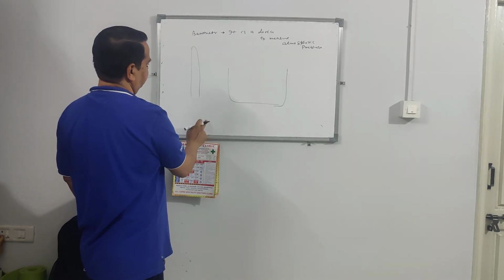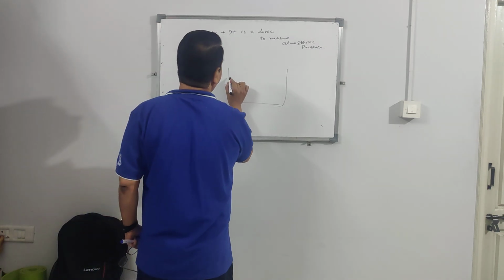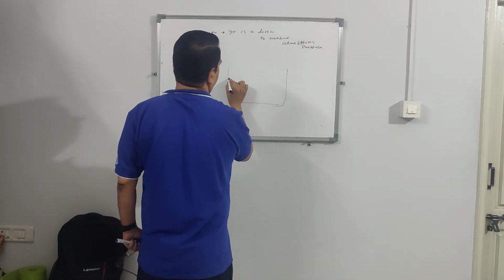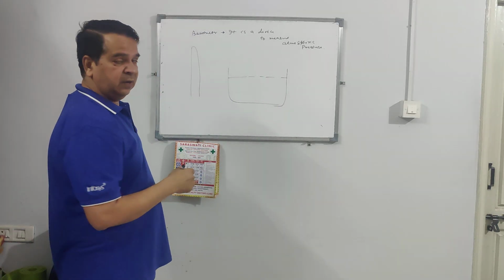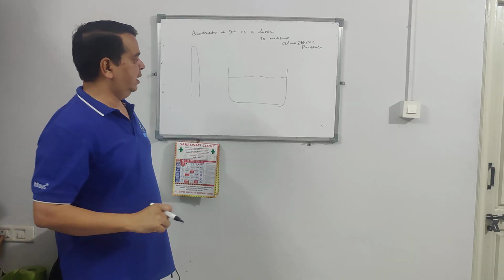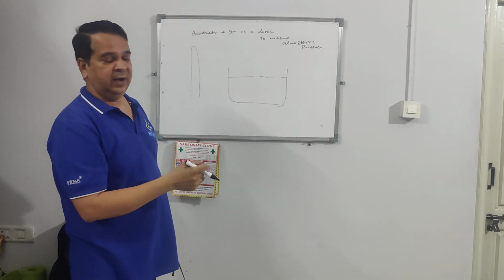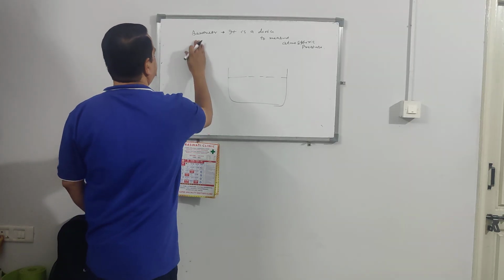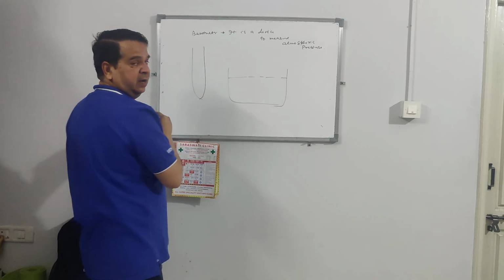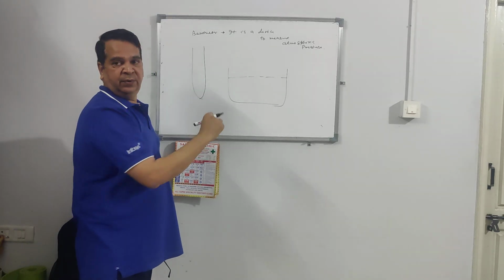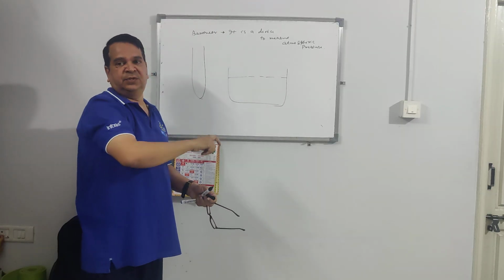You fill up this particular vessel with mercury, and then you fill this tube with mercury. Put your thumb on the open side and make it upside down.